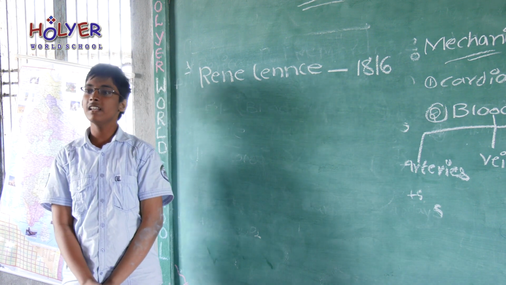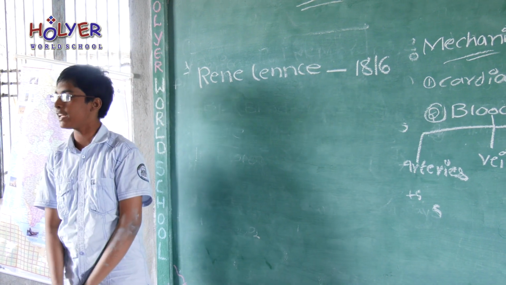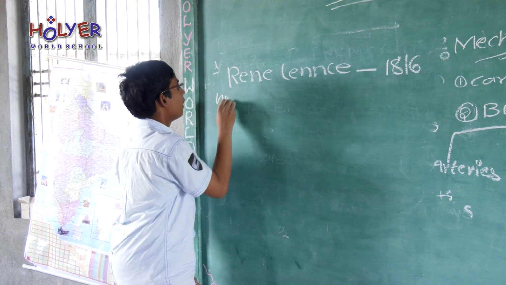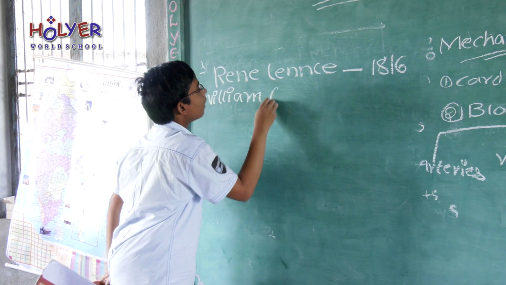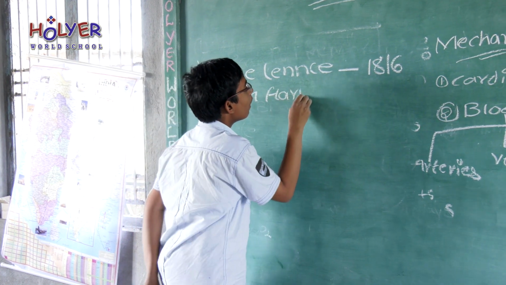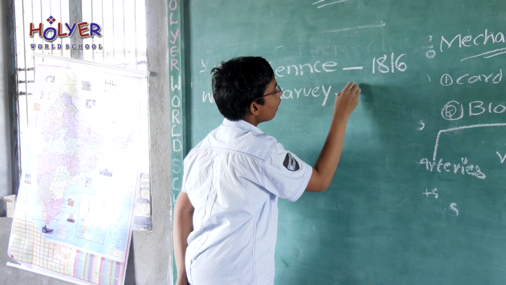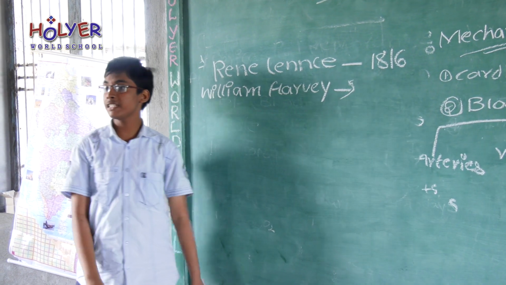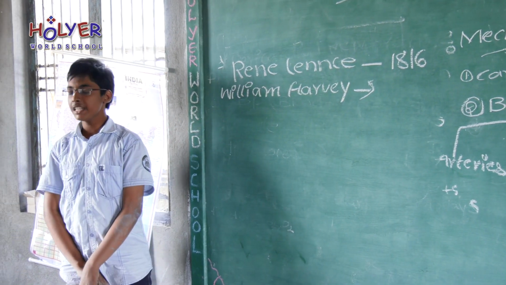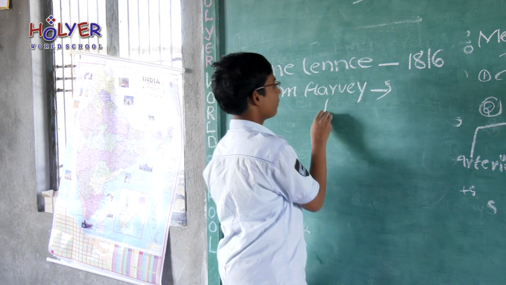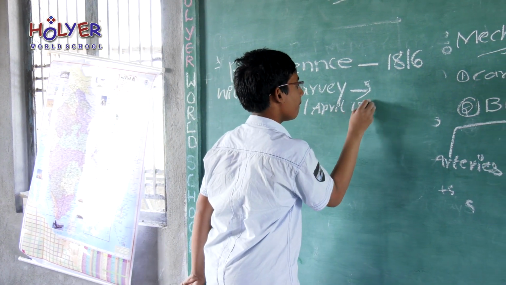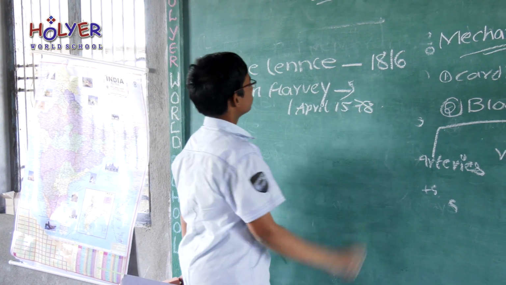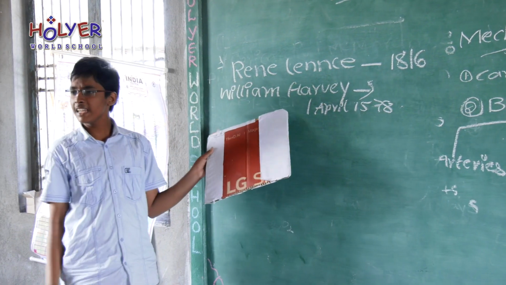The father of the circulatory system was William Harvey. He was born on 1st April 1578. He gave details.